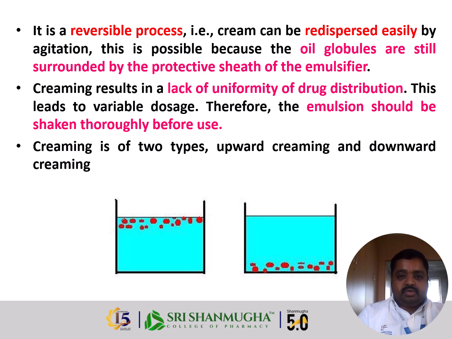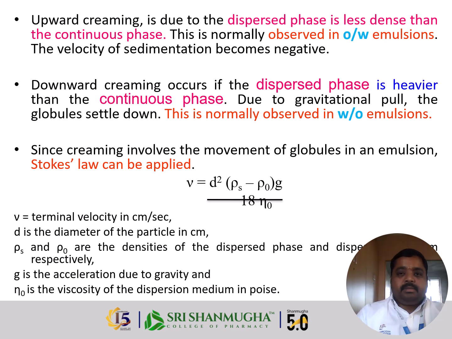Creaming is of two types: upward creaming and downward creaming, shown here in the picture. Upward creaming occurs when the dispersed phase is less dense than the continuous phase. Downward creaming occurs when the dispersed phase is heavier than the continuous phase.